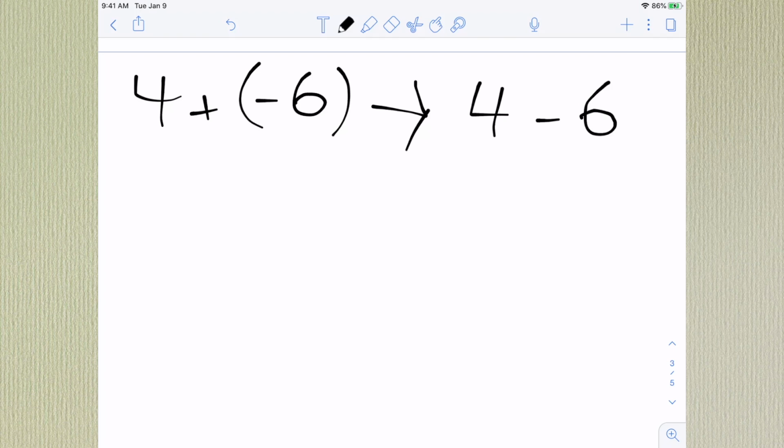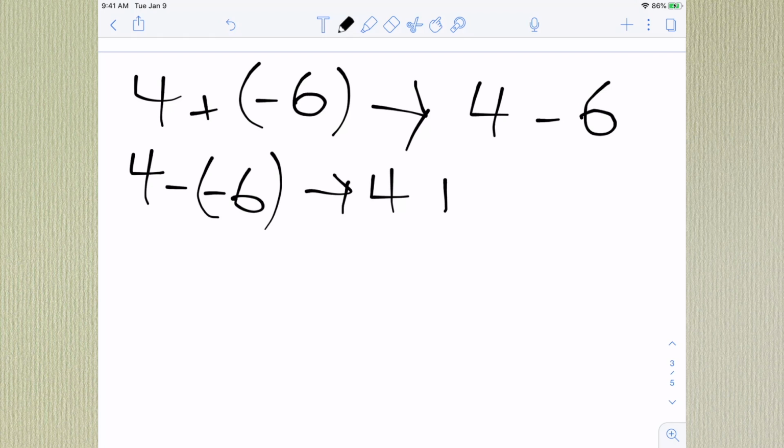I can't really give you a good explanation as to why, except it's like saying -6 plus 4. It's going to give you -2 either way. But if you think about it, if you had 4 minus -6, that means you're subtracting a negative value, so you'd add. So that is going to be 4 plus 6, which is 10.